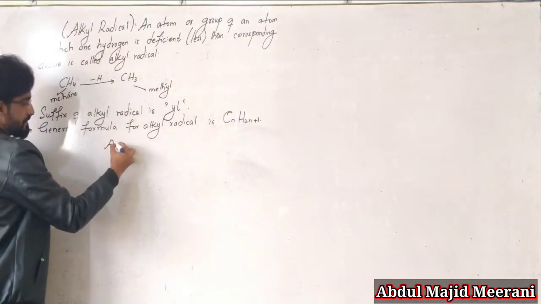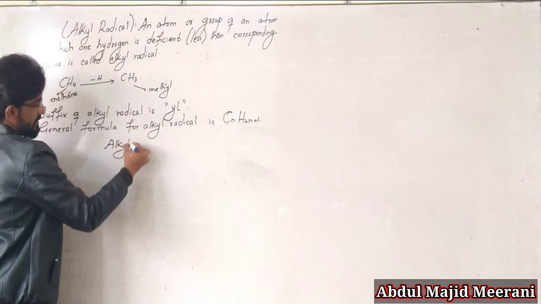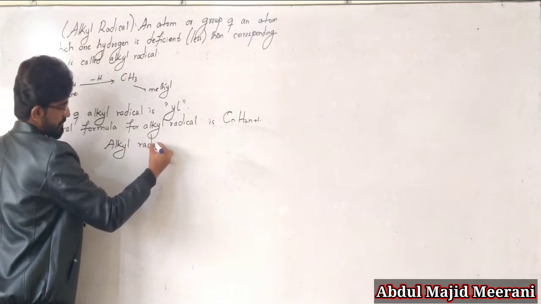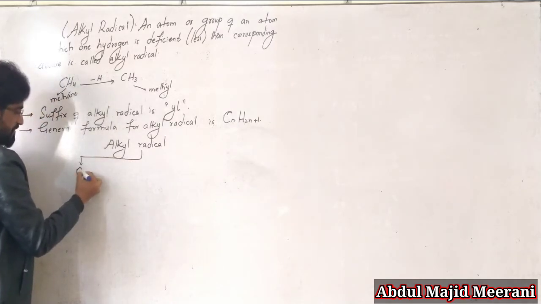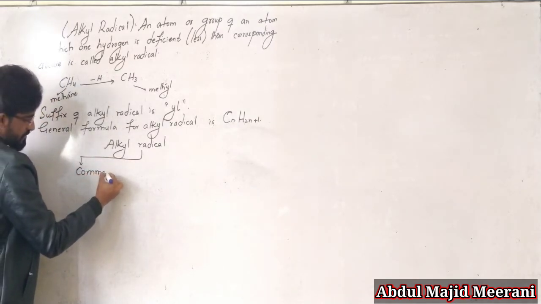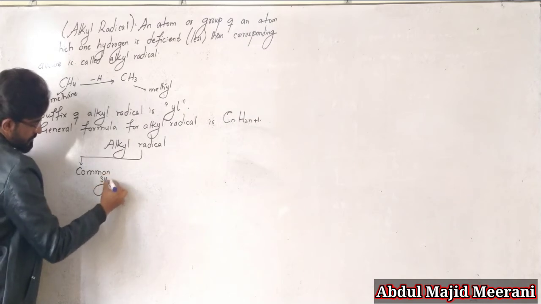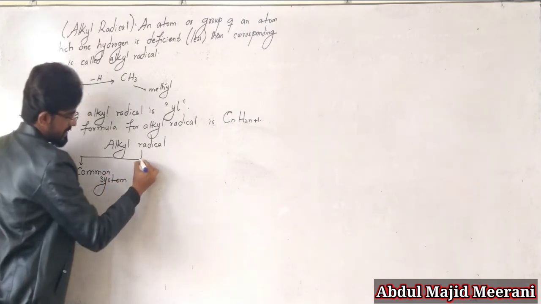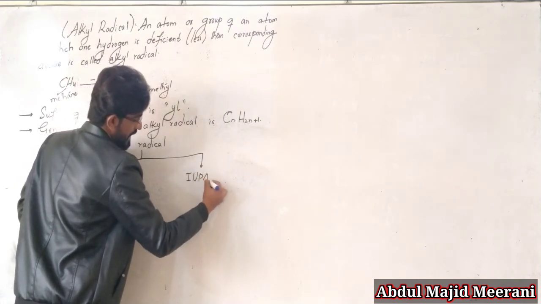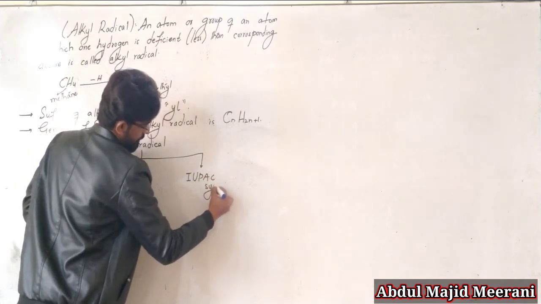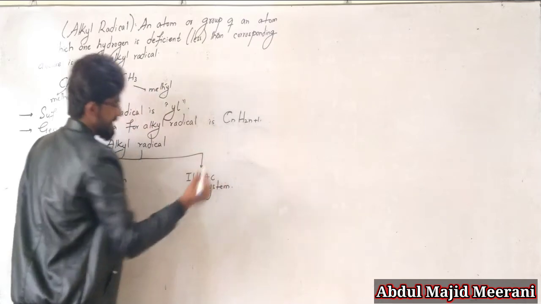So basically alkyl radicals are classified into two main systems: number one, the common system, and number two, the IUPAC system.